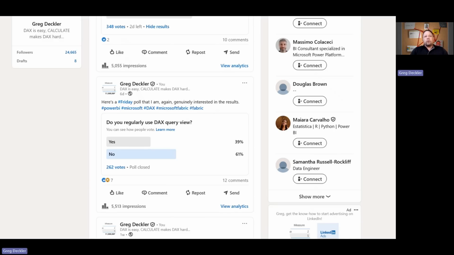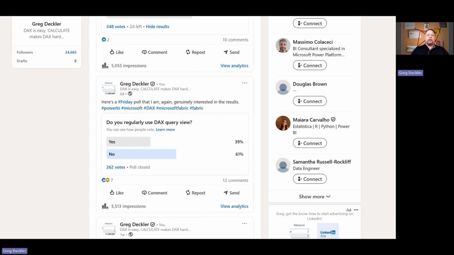And I think where the confusion is that some people conflated DAX query view with the DAX formula bar potentially, or maybe even Power Query, right? Because 40% is just, there's no possible way. I just can't believe that that's even a real number. I think there was a lot of confusion around what DAX query view is. Probably a lot of people don't even know what DAX query view really is, and they thought it was something else.